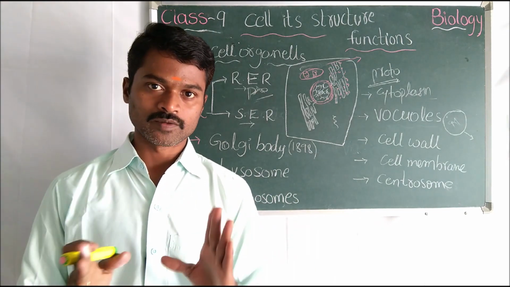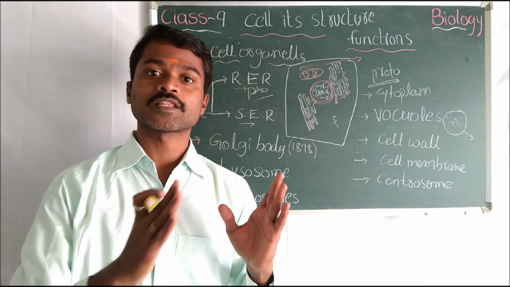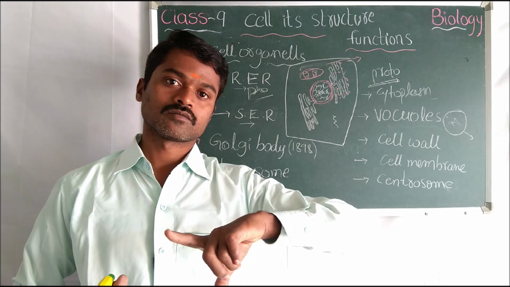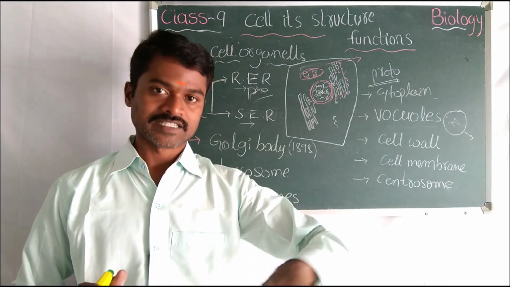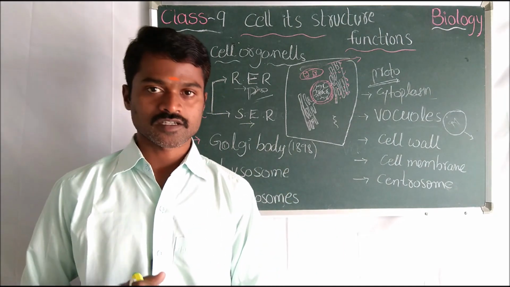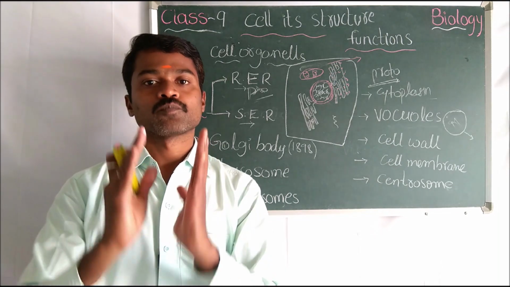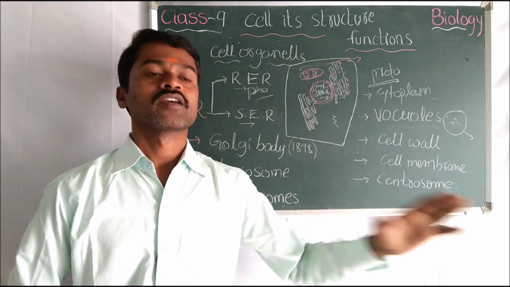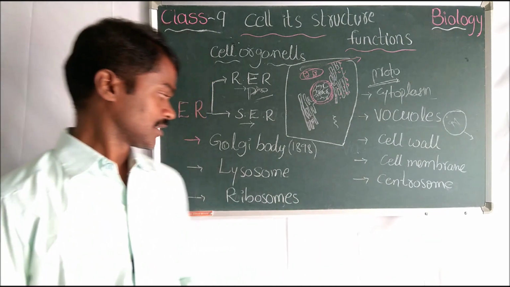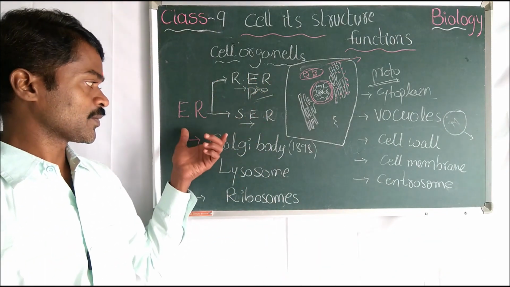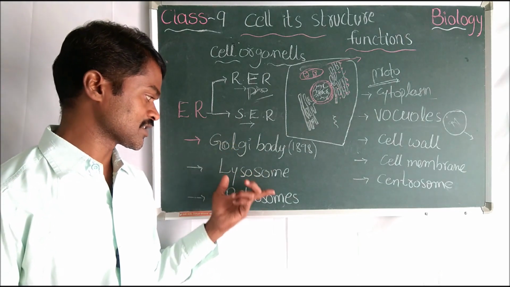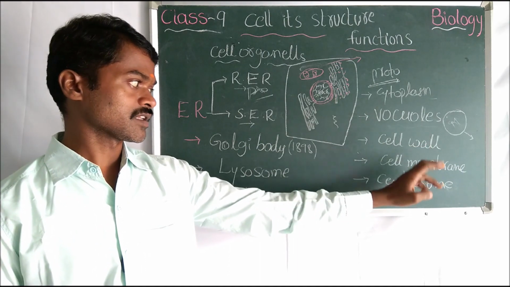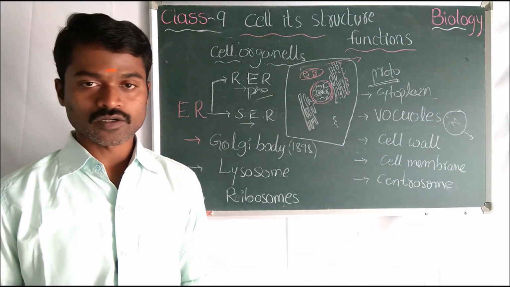No. Why? Because even though there is no centrosome in the plant cell, the cell division will take place, but without centrosome. How is it possible? Instead of centrosome, they have some more structures to perform the cell division. Right? Is it clear? Now come to the next cell organelles. These are the cell organelles. Now we completed endoplasmic reticulum, Golgi body, lysosomes, ribosomes, vacuole, cytoplasm, protoplasm, cell wall, cell membrane, and centrosome.